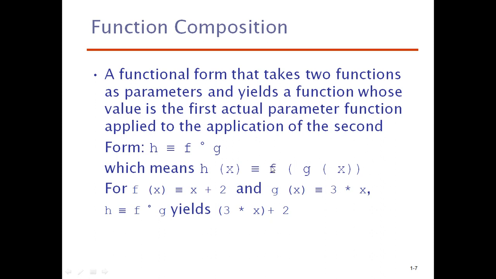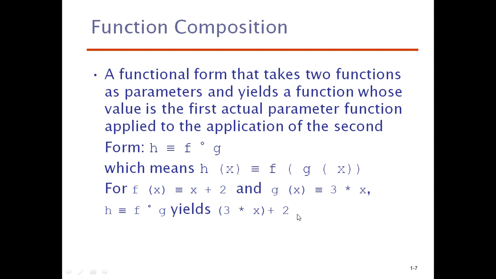For f(x) = x + 2 and g(x) = 3 * x, these are the expressions supplied to these particular functions. Whenever you call h(x) = f(g(x)), the result will lead to 3 * x + 2. So this is the way this function composition will be computed in the functional languages.